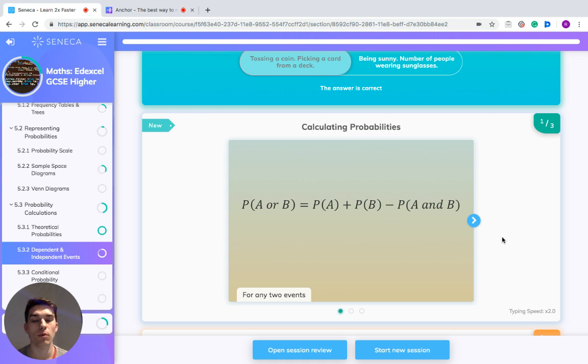I'll say that again: the probability of A or B happening is equal to the probability of A plus the probability of B, take away the probability of both A and B.